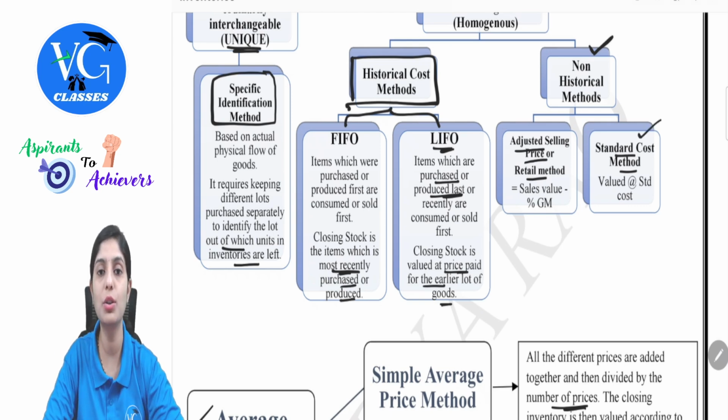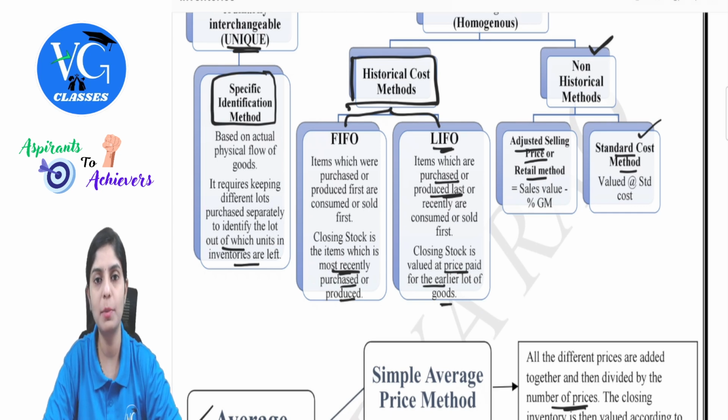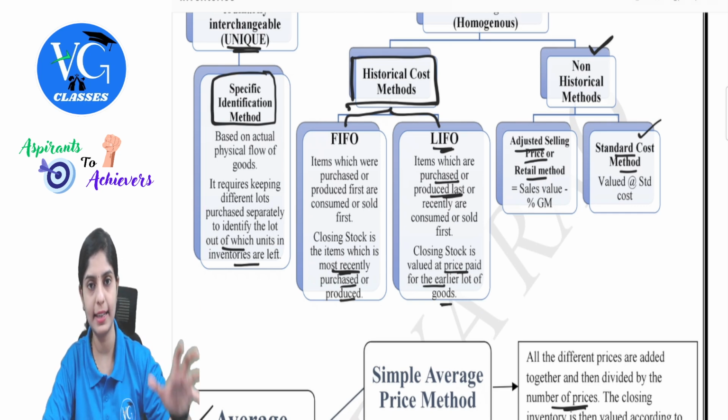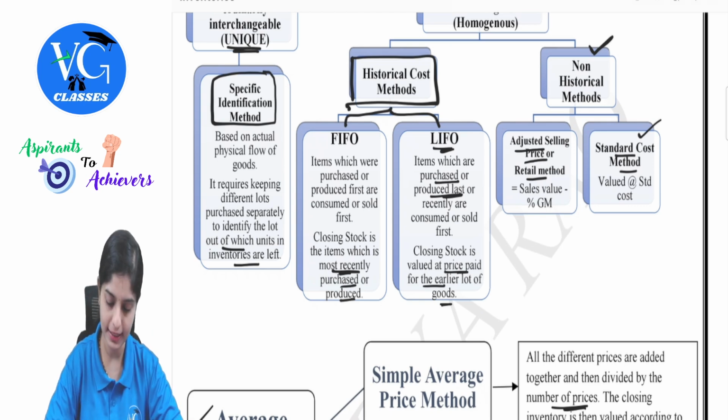This method is exclusively used for a particular sector wherein the price will be decided by the respective board, organization or commission. Example, petroleum industry. You can find all petroleum industry players will have the same price being fixed. So this is nothing but fixed by the respective committee or board. So this is nothing but your standard cost. They will also have the same purchase price. That's why the suitable area for this particular method is those sectors which are governed by any particular council or commission or association, etc.